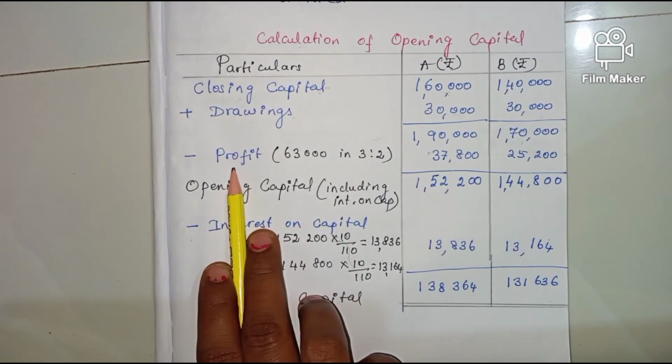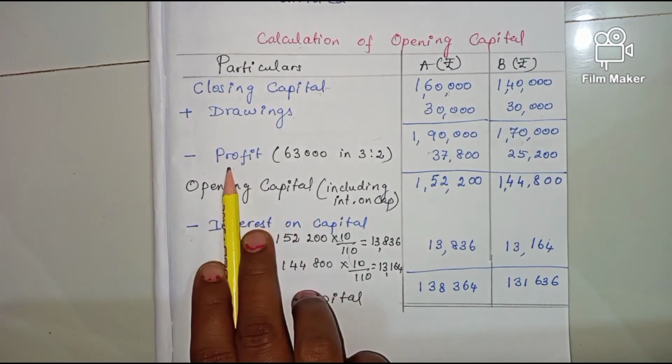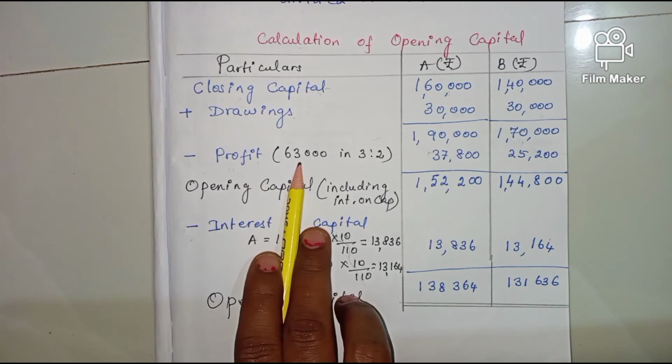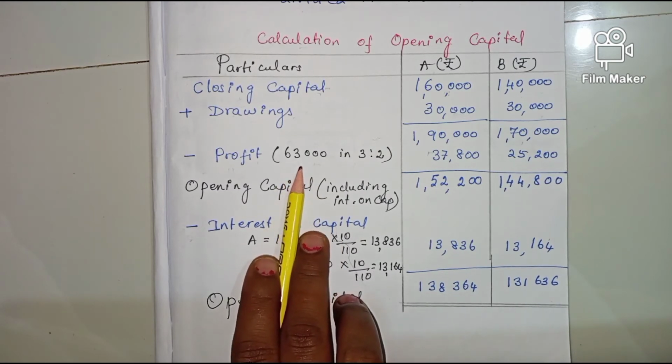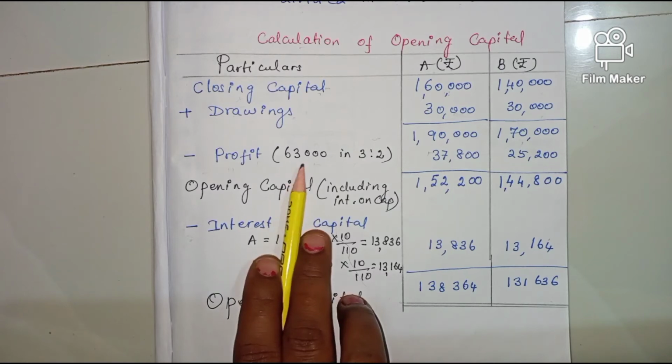Now we have to minus the profit. How have we calculated the profit? 63,000: we got it from 90,000 minus 27,000, the divisible profit, where 27,000 is interest on capital.